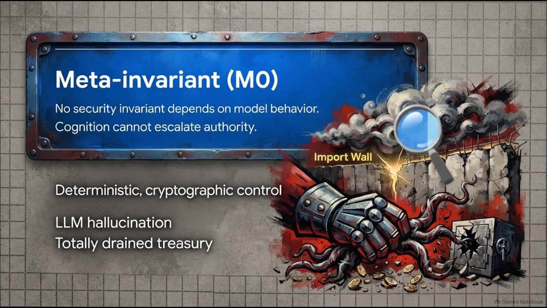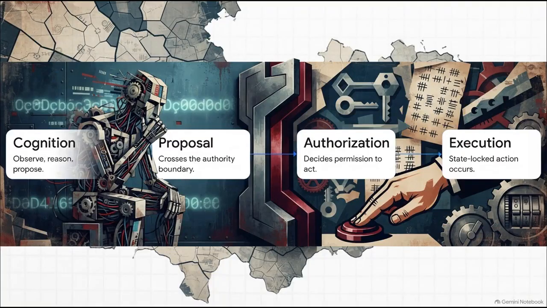The separation is absolute. Let's map out the trust transition sequence here. It goes Step 1, cognition, Step 2, proposal, Step 3, authorization, and Step 4, execution. This is a rigid sequence. It ensures that a proposal carries zero authority into the execution domain. The AI stays strictly in Steps 1 and 2. It proposes. It never ever decides.